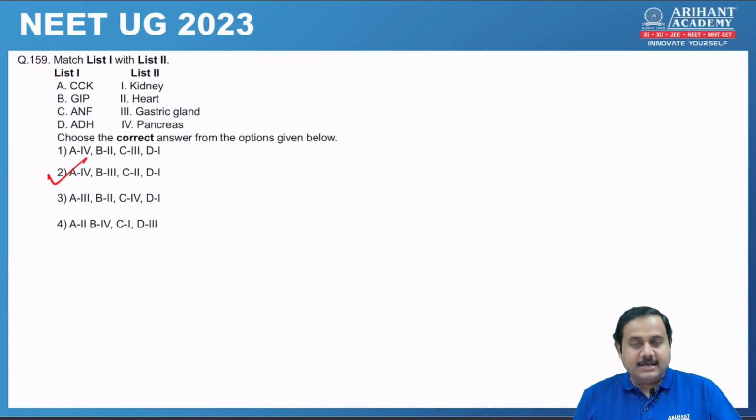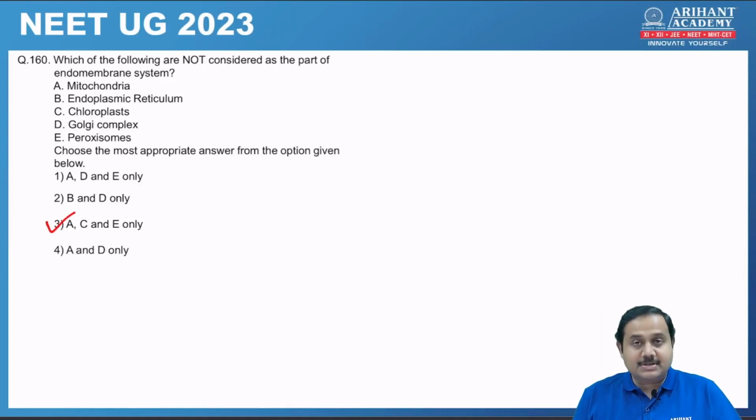Next, again match the column. Correct option is number 2, that is CCK secreted from the pancreas, gastric inhibitory peptide secreted by gastric gland, atrial natriuretic factor secreted from the atria of the heart, and antidiuretic hormone acting on the kidney. So the correct option is option 2.